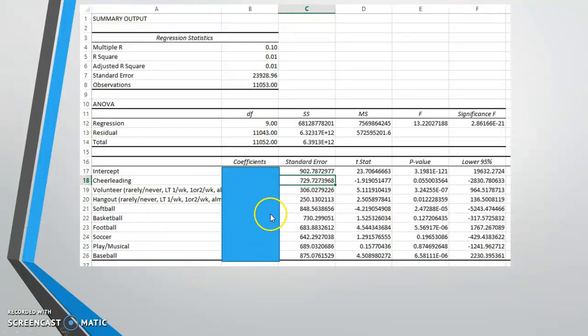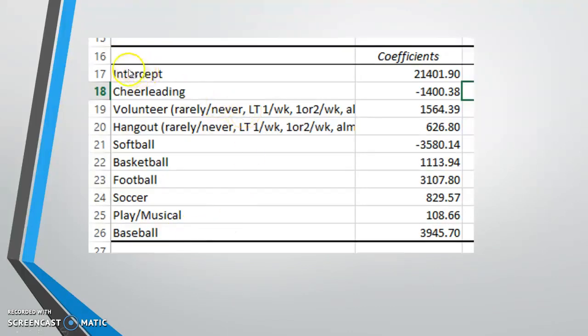The final thing I'd want to look at is the actual regression equation. And this is very similar to with one variable, but it does have the complication of having several extra variables in the model. So let's take a look at how to interpret that. So the intercept would say if you have a 0 on every variable here, you can kind of think of it as a baseline. This is what the predicted value would be. In this case, predicted salary. So a student that had a 0 on all of these would have a predicted salary of $21,400.